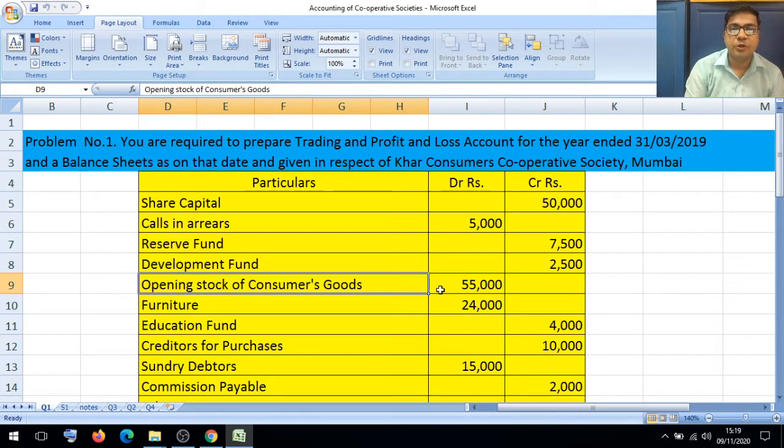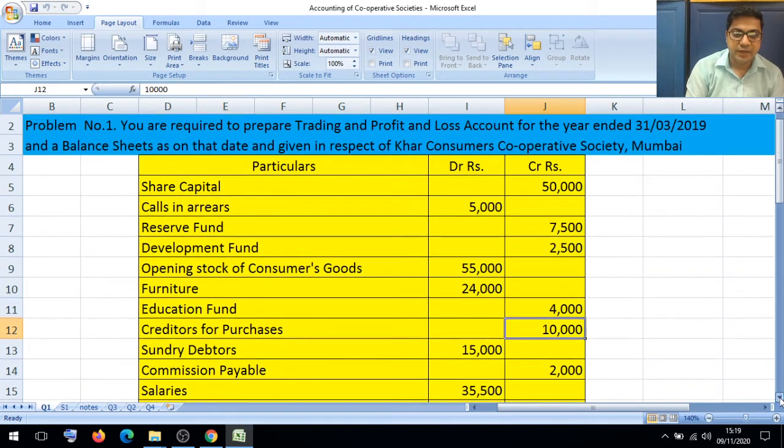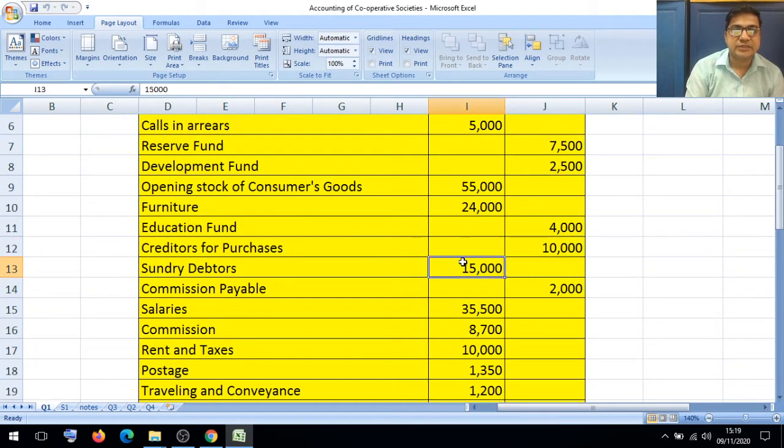Opening stock of consumer goods, trading account debit side. Furniture, balance sheet asset side. Education fund, balance sheet liability side. Creditors for purchases, it is a liability. Then after that, sundry debtors, asset. Commission payable, it is payable, meaning the outstanding liability.